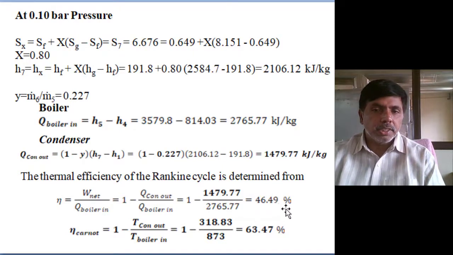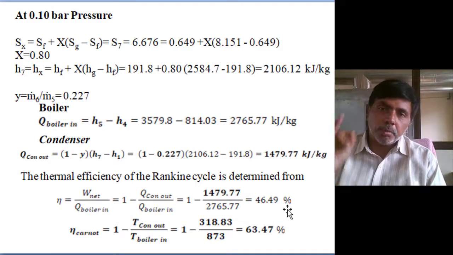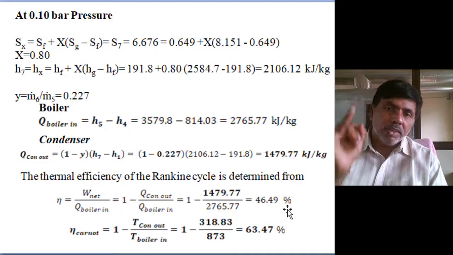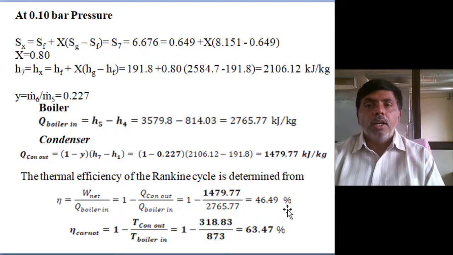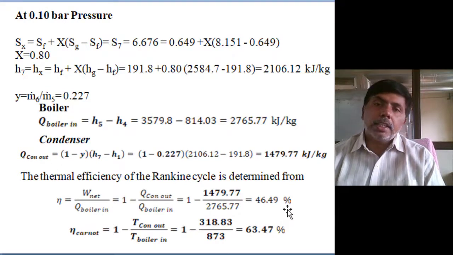So the regeneration process is the best method out of all methods. Regeneration is the highest method which can enhance the efficiency of the Rankine cycle. Next, the rise of boiler pressure, without limitations. These two, without limitations, we can enhance the efficiency of the Rankine cycle thermal power plant.